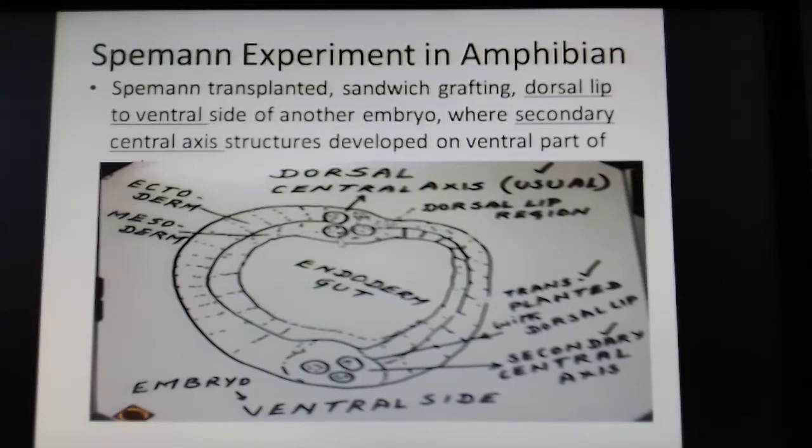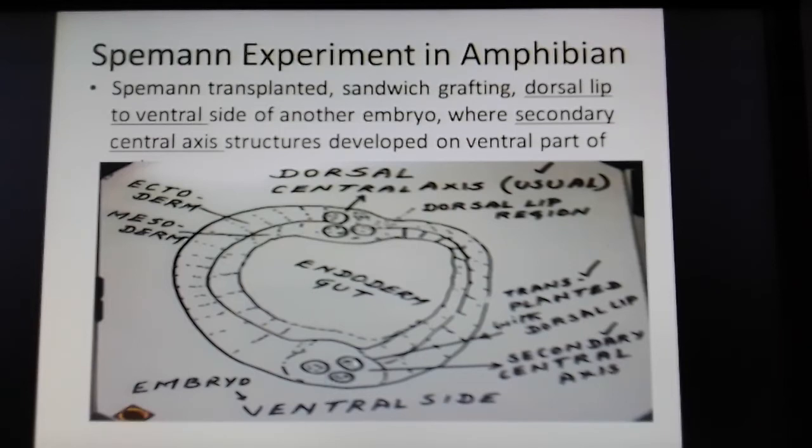You assume that the central axis structures usually develop at the dorsal region, and this is assumed to happen due to the induction from the respective dorsal lip region. And here, to prove the process of induction from the dorsal lip, this experiment was carried out by Spemann.